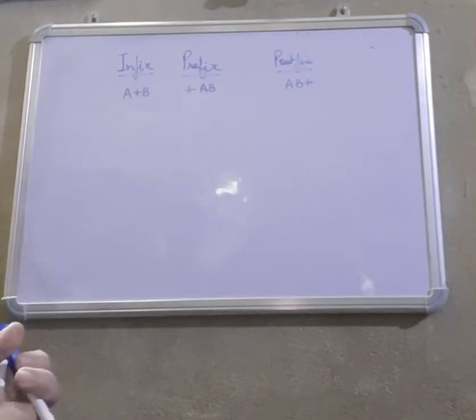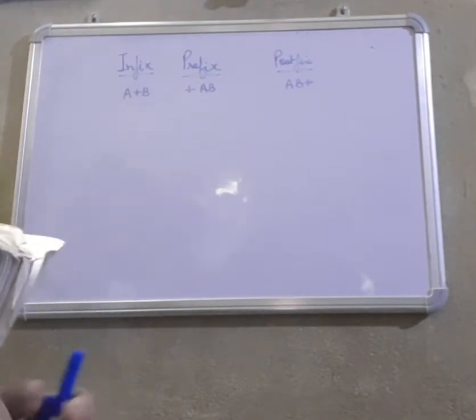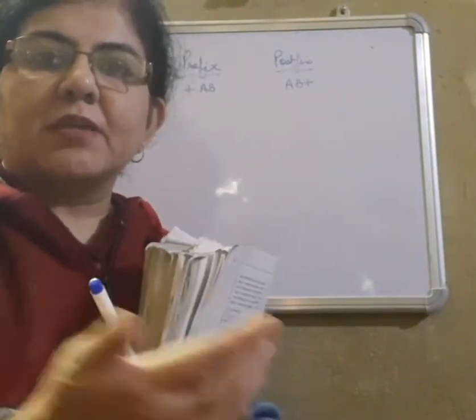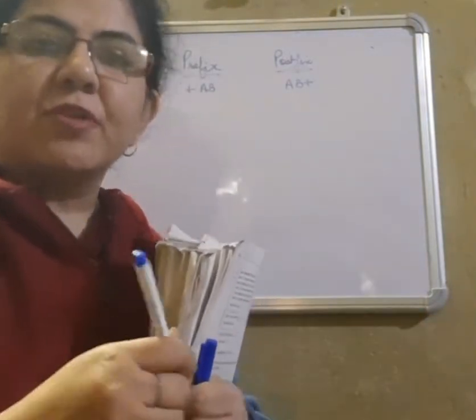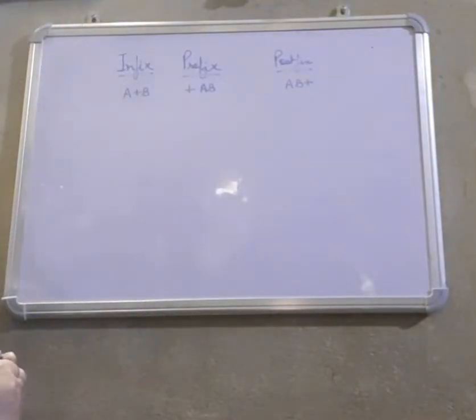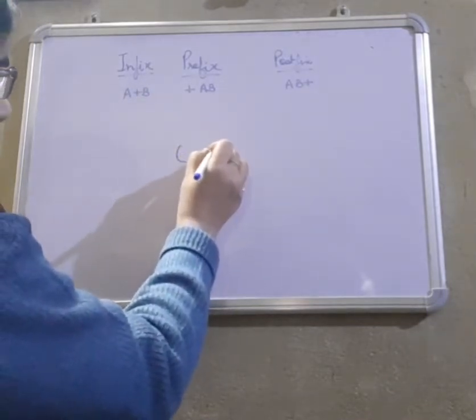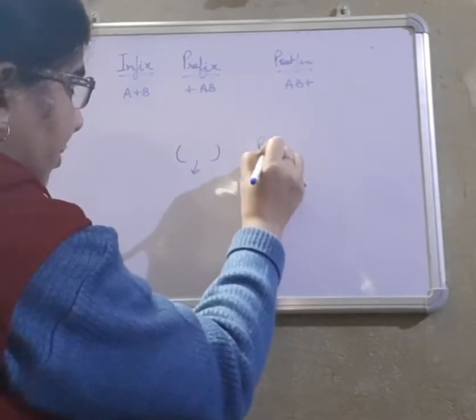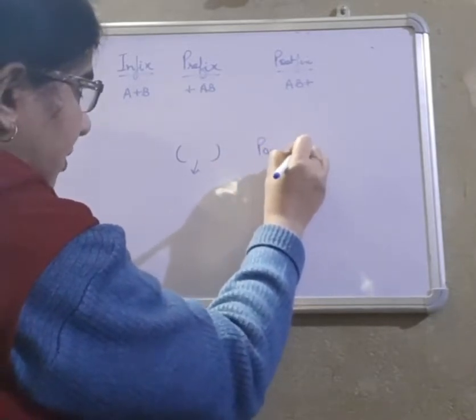Now the question that comes in CBSE board and also in ISC is to convert infix to postfix or prefix. For this, the rules first of all should be very clear. If you have something in brackets, it is given much importance, so parenthesis is given importance.